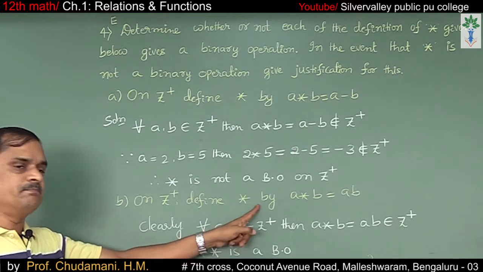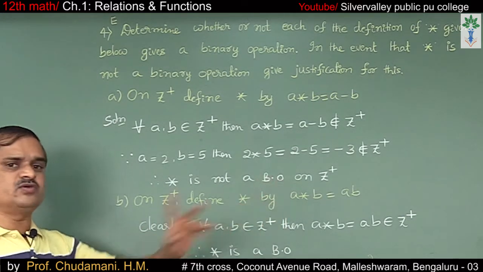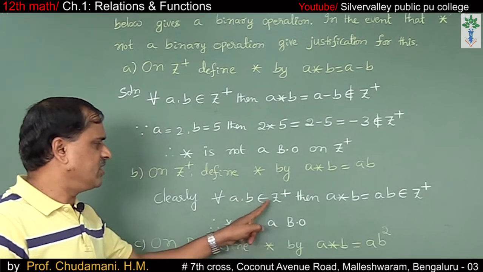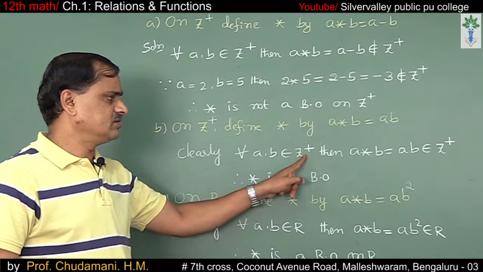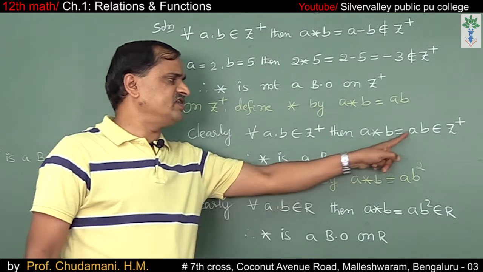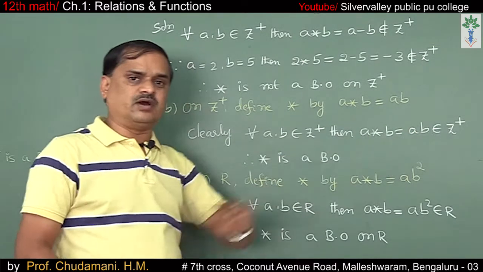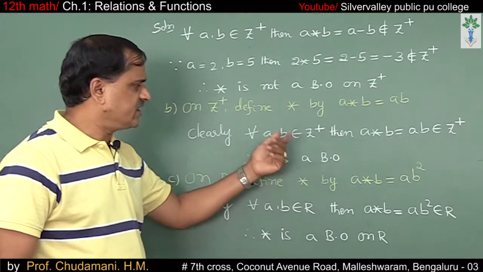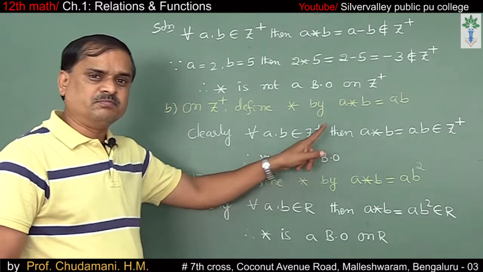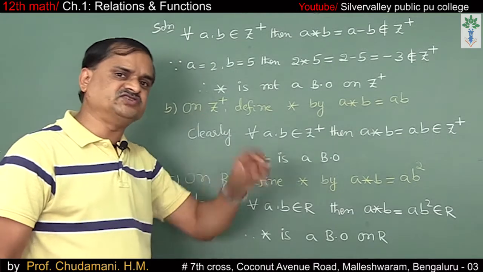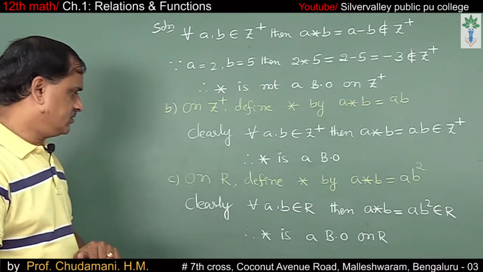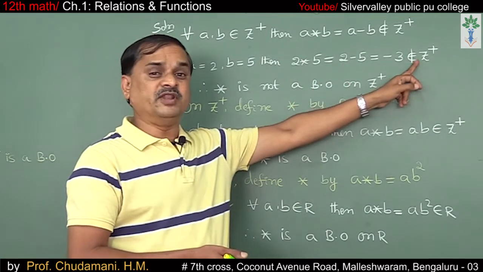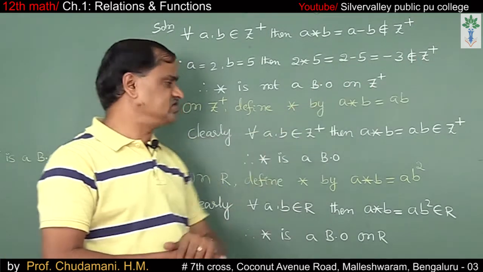Number B, on Z plus, define star by A star B is equal to AB, A into B. Clearly, for all A, B belong to Z plus, A star B is equal to AB, which also belongs to Z plus. Therefore, star is a binary operation. If you take any two positive integers, the multiplication of two positive integers is again a positive integer, whereas subtraction is not, because minus 3 belongs to Z but does not belong to Z plus.